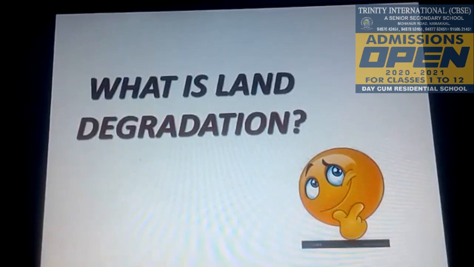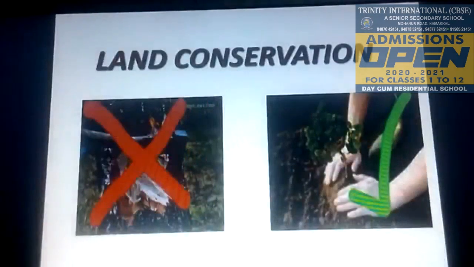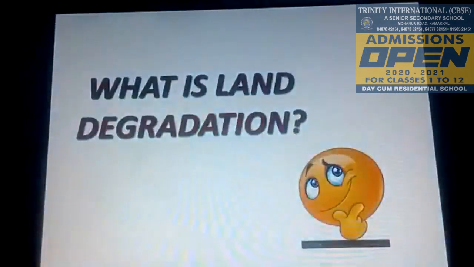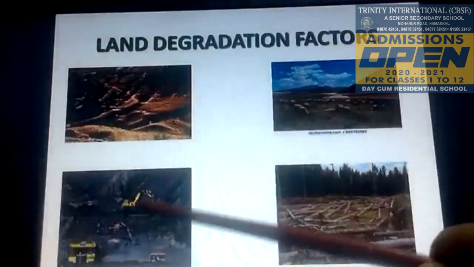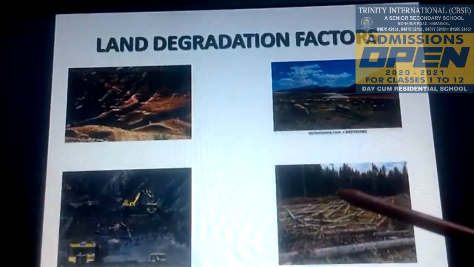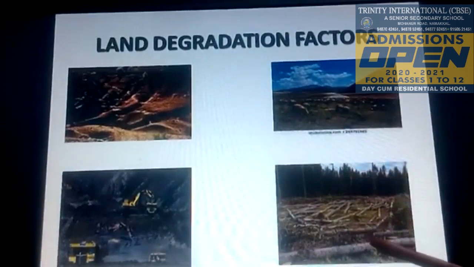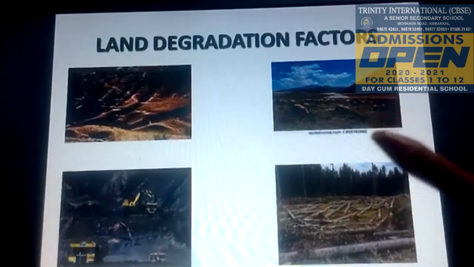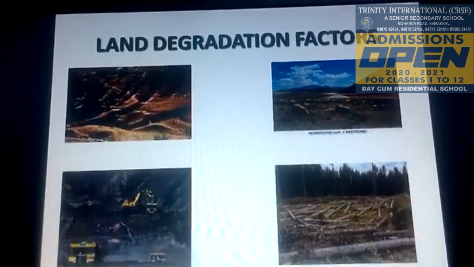They are natural factors and human factors. Natural factors are soil erosion, tsunami, flood, drought, landslide. Human factors are mining, overgrazing, over-irrigation, urbanization, industrialization. It has led to deforestation. Let us discuss how the factors affect the lands.